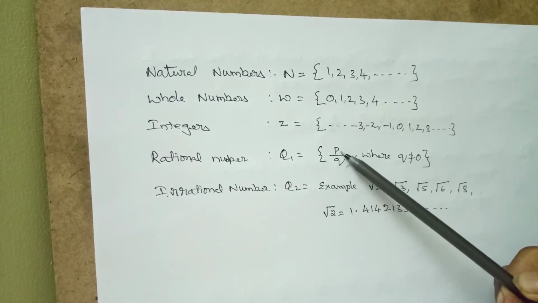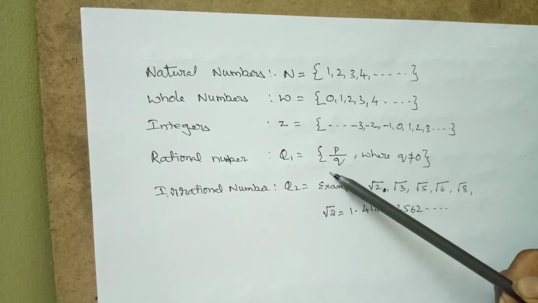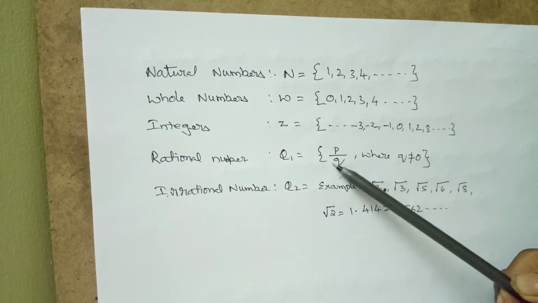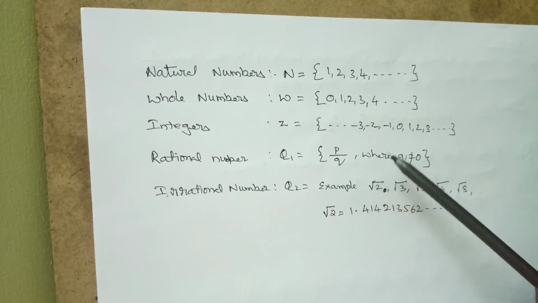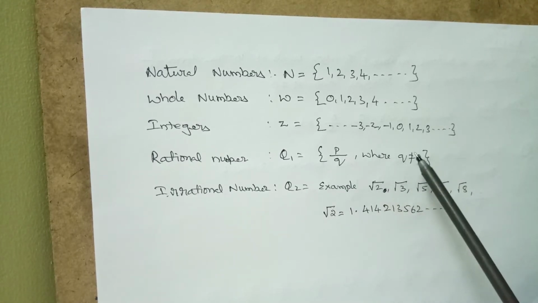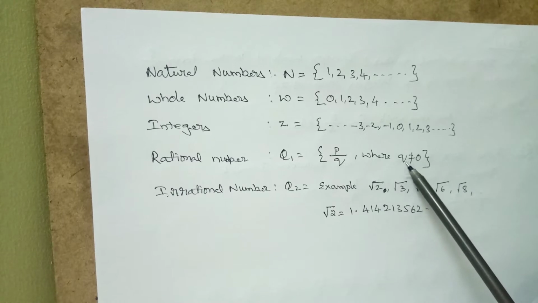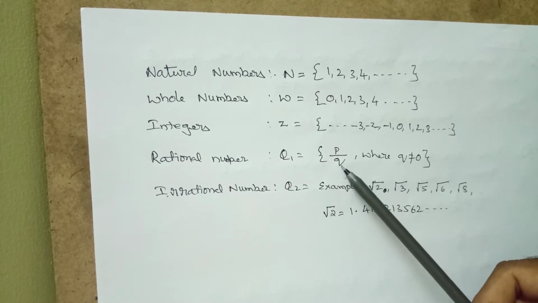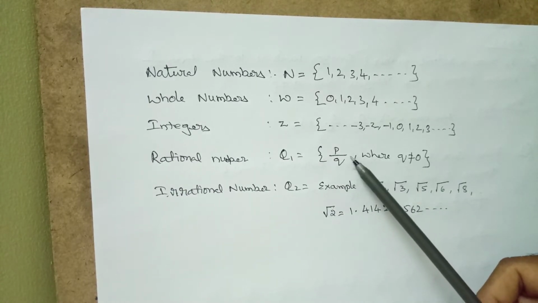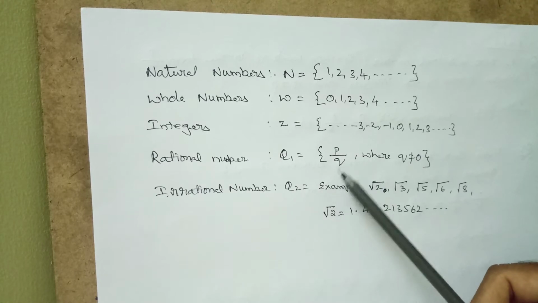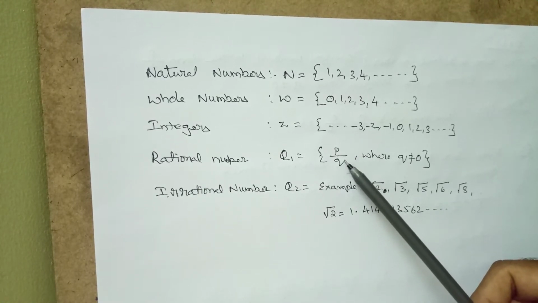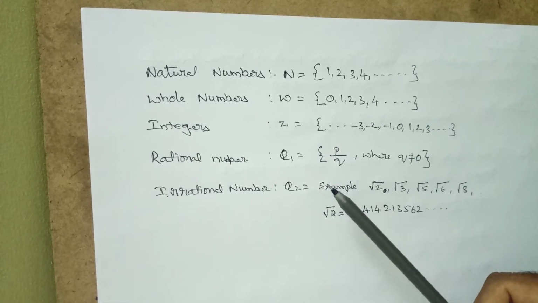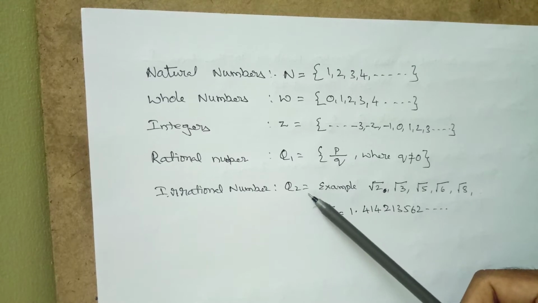Any number that can be written in p by q form is called a rational number. Here, q should not equal 0, because if q equals 0 in the denominator, it is undefined. Therefore, any number that can be written as p by q is a rational number.